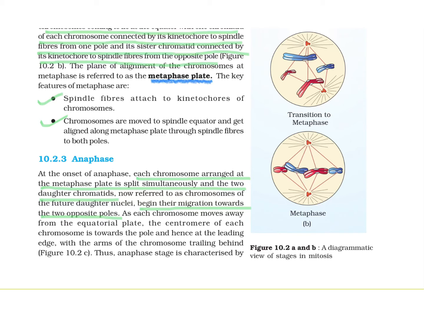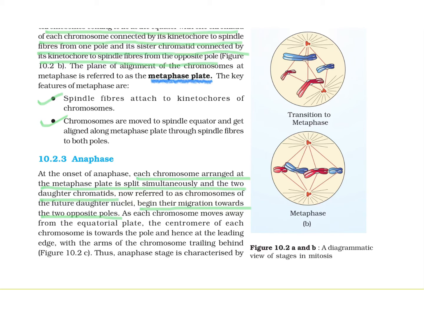At the start of anaphase, we can see that each chromosome arranged at the metaphase plate is split simultaneously, and the two daughter chromatids, which are now referred to as the future daughter nuclei, begin their migration towards the two opposite poles. Here the shortening of the spindle occurs, and the chromosomes are stretched towards both the poles.